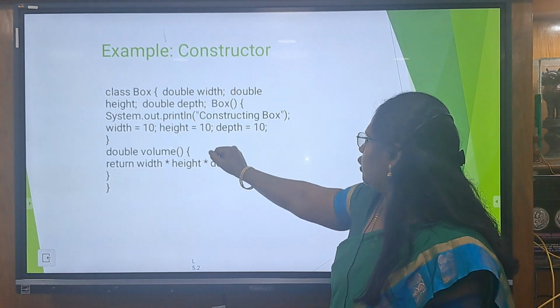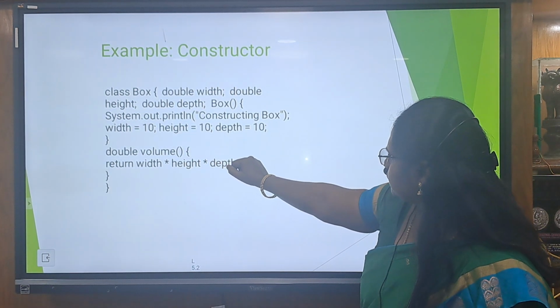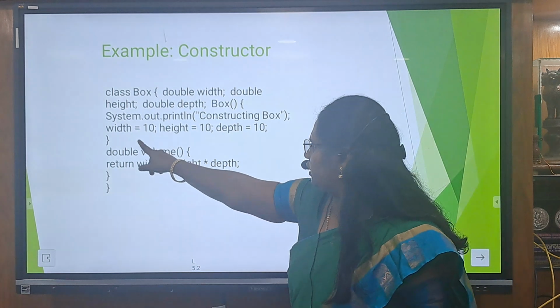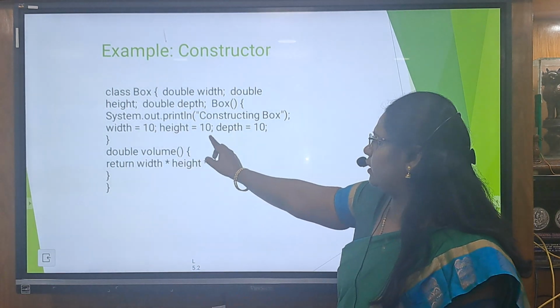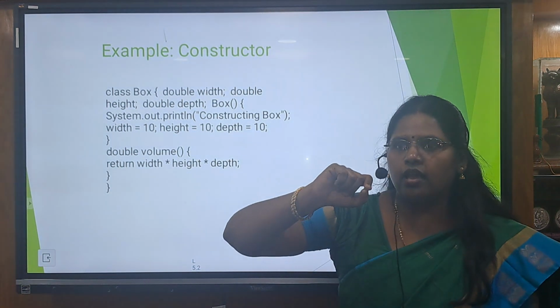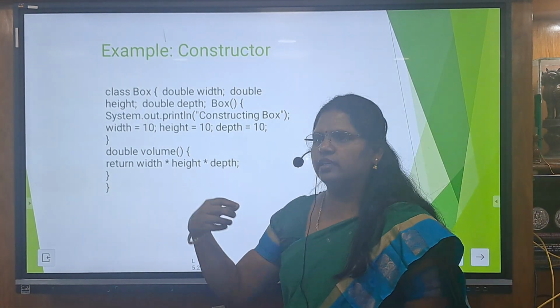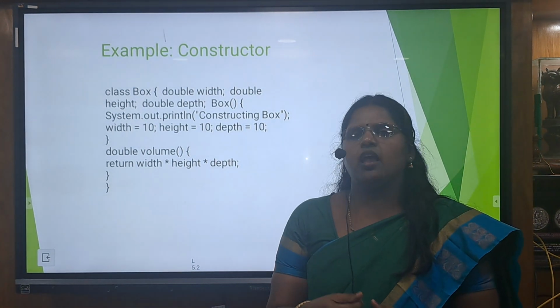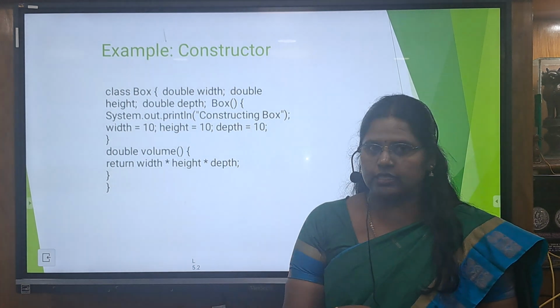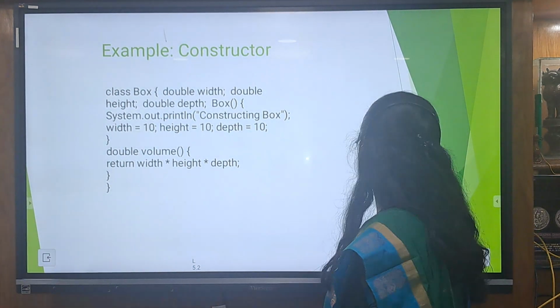When we create the object, we assign some values to the variables inside the class, that is, we directly use the variables inside the method of the class without using the objects.